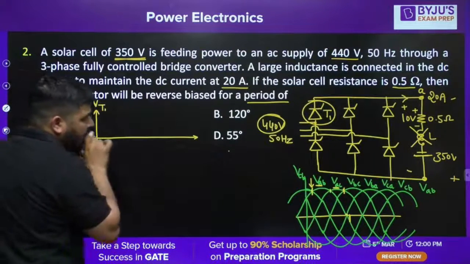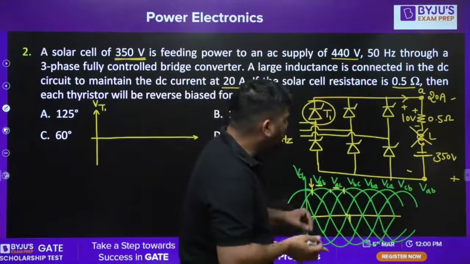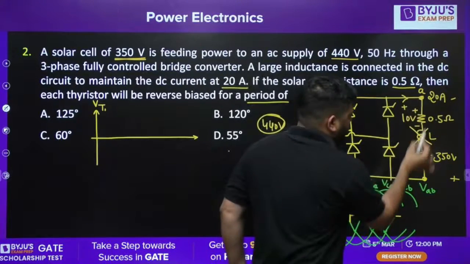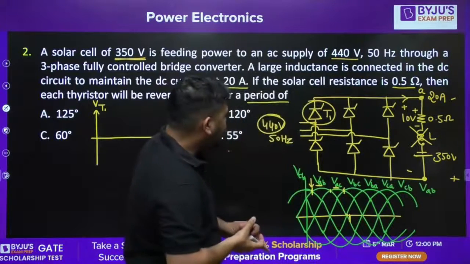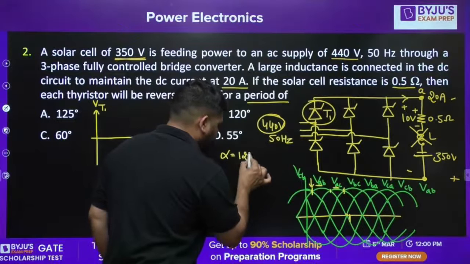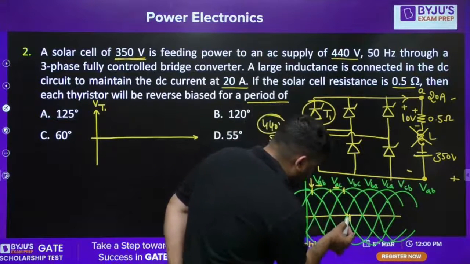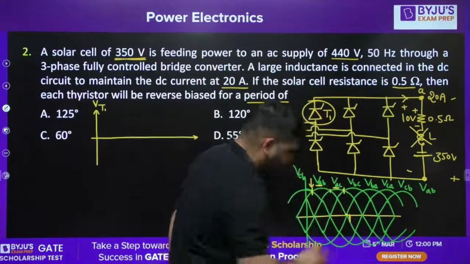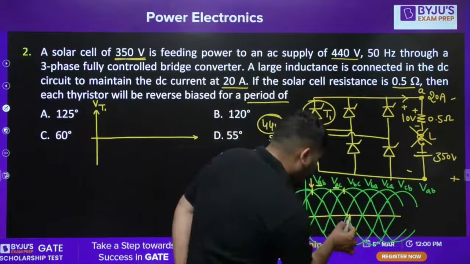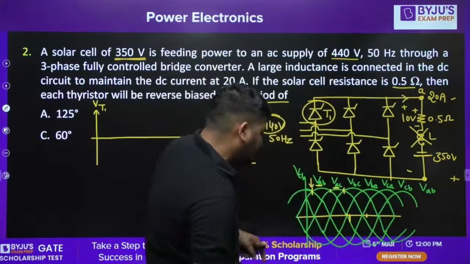Okay. Now you can see that if I plot the output voltage, since the firing angle alpha is 125 degree, VAB will start conducting at this instant. From this instant to this instant, output voltage will be VAB.